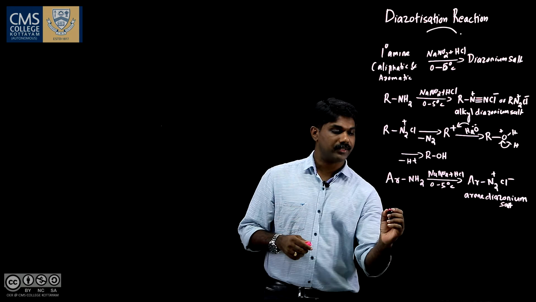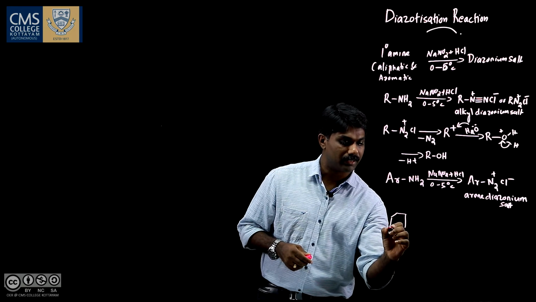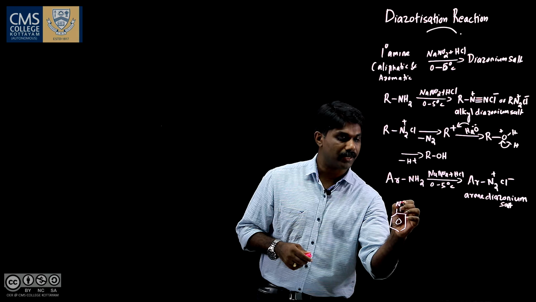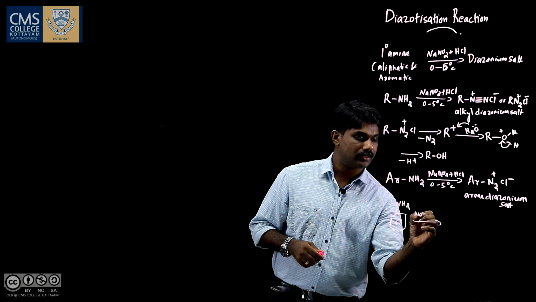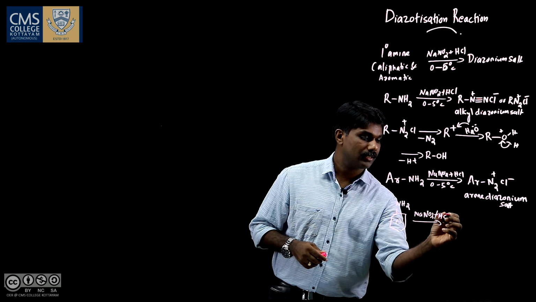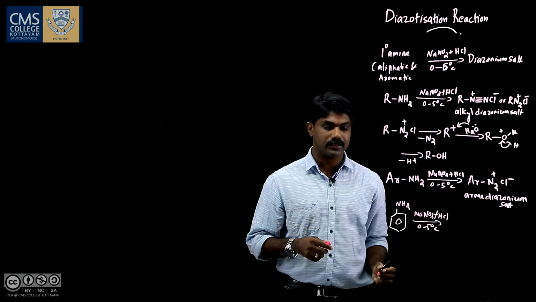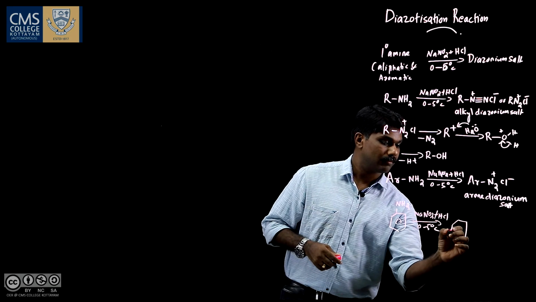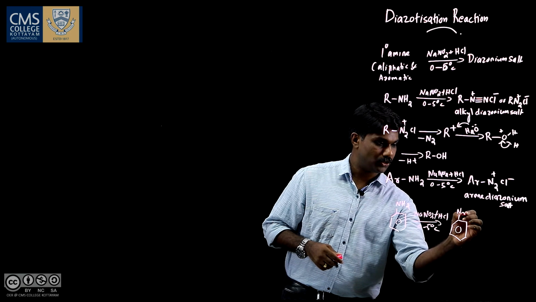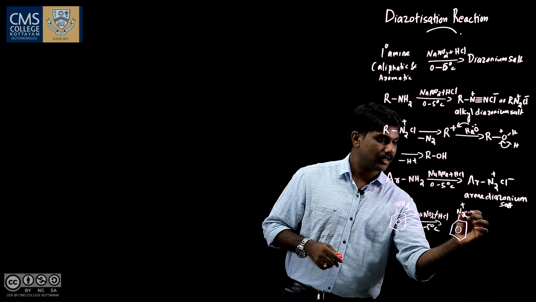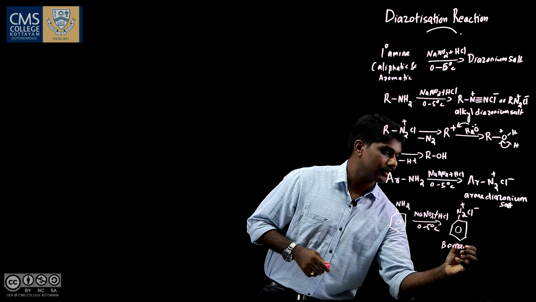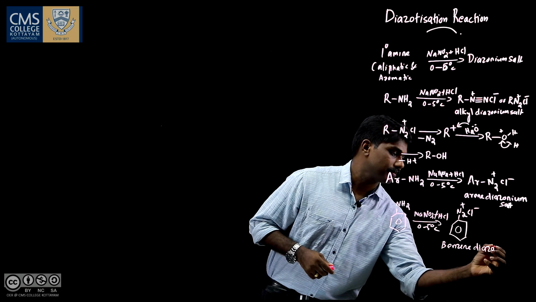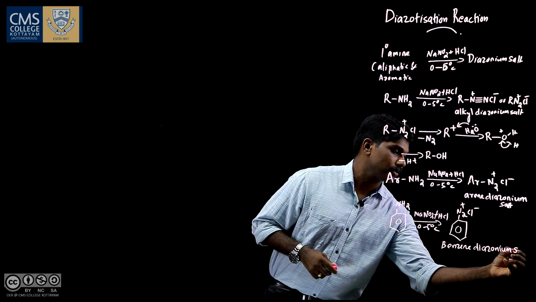So, let me write a specific example. We can take an aromatic compound like aniline. This is an aromatic primary amine. So, when we diazotize it with NaNO2 and HCl at 0 to 5 degrees Celsius, we get benzene ring, then N2 plus and Cl minus, and this is called benzene diazonium salt.